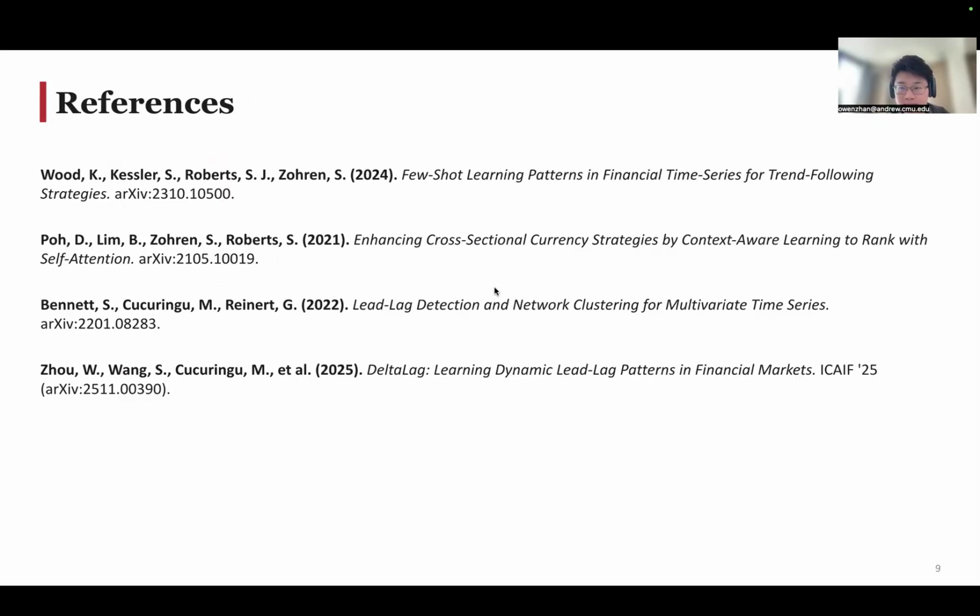And here are the main papers that informed our project. That includes the original X-trend work and some cross-sectional and lead-lag papers.